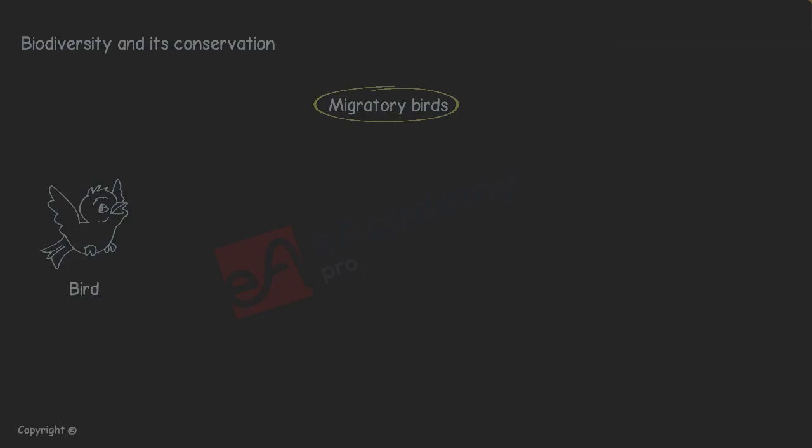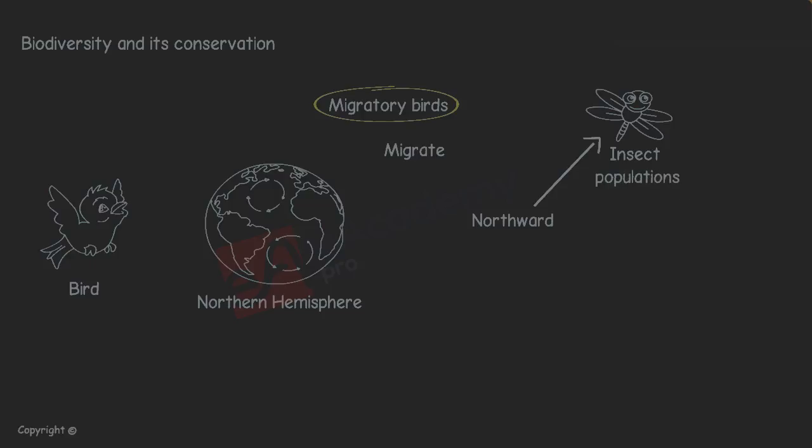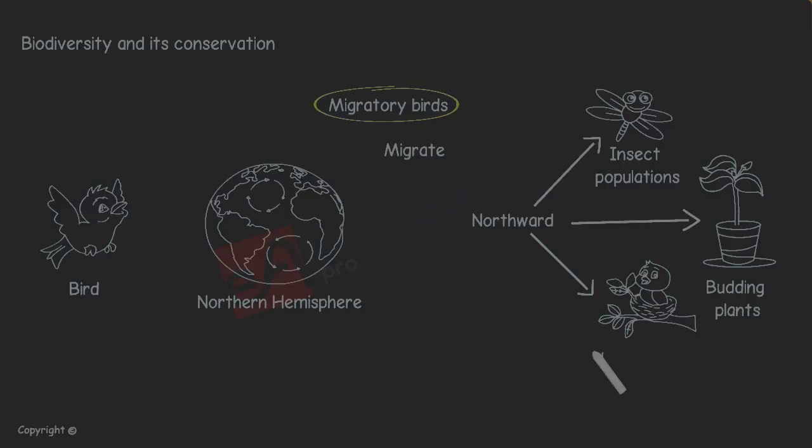Birds that nest in the northern hemisphere tend to migrate northward in the spring to take advantage of burgeoning insect populations, budding plants, and an abundance of nesting locations. As winter approaches and the availability of insects and other food drops, the birds move south again.